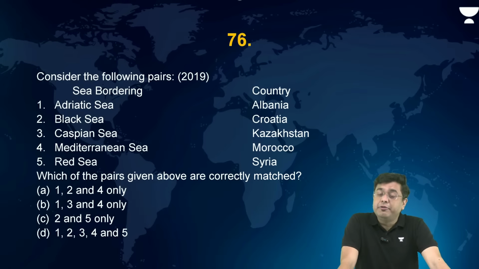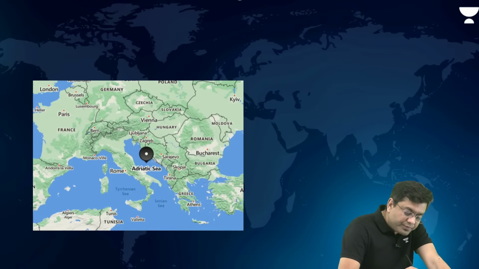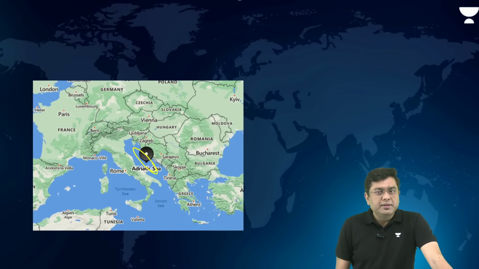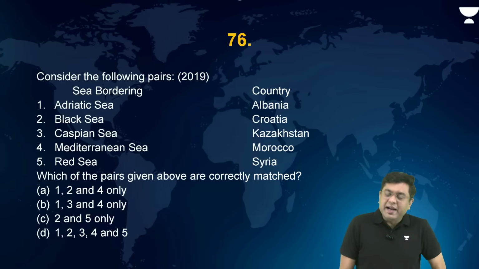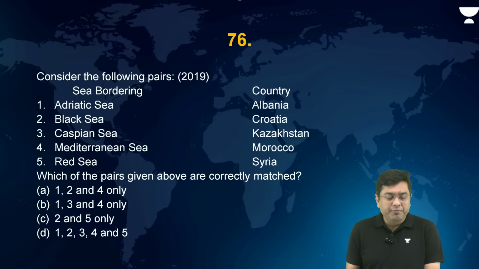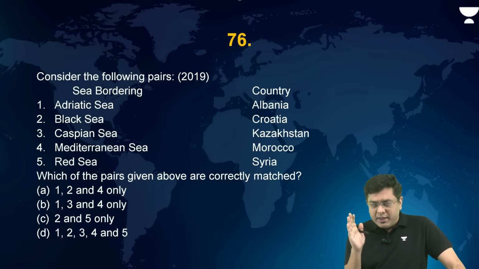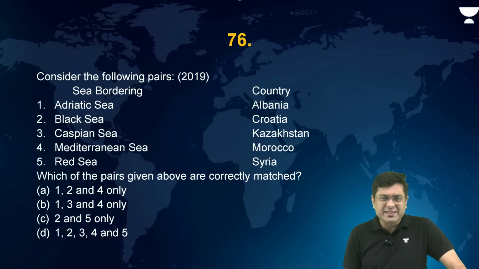Now, consider the following pairs. Adriatic Sea. Where is the Adriatic Sea? The Adriatic Sea is situated here, to the eastern part of the Italian peninsula. Adriatic Sea, Black Sea, Caspian Sea, Mediterranean, and the Red Sea. Which of the following pairs given above are correctly matched? Why these specific? That is the regional aspect, Samar. That is why they are referred to as the Levant region. So you had Iraq and Levant as a major geographical region in the area of West Asia.